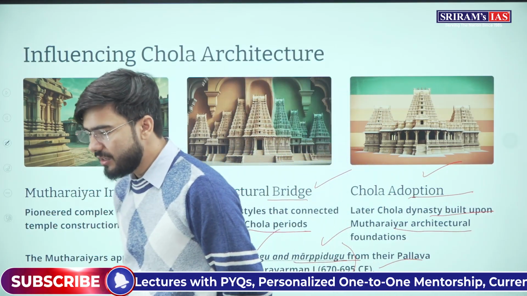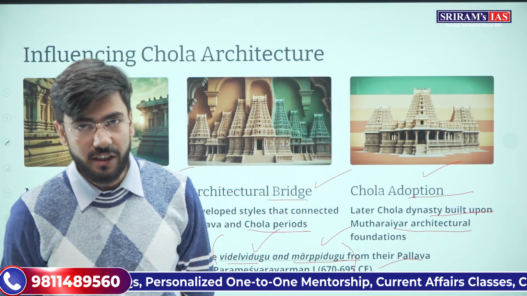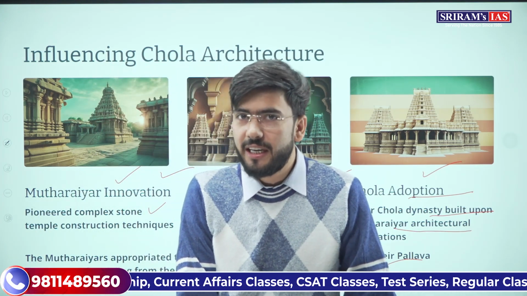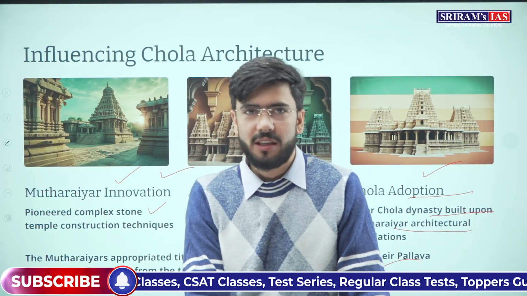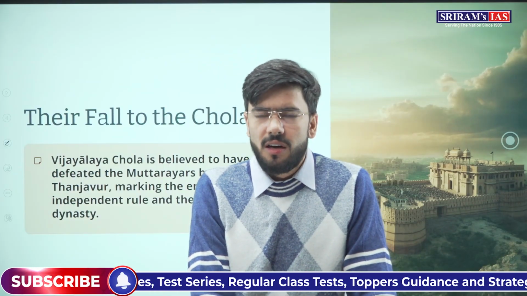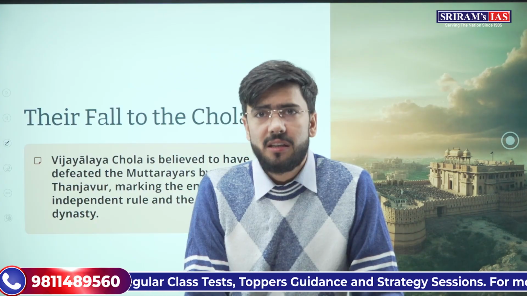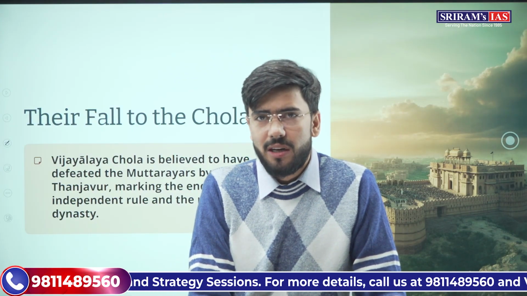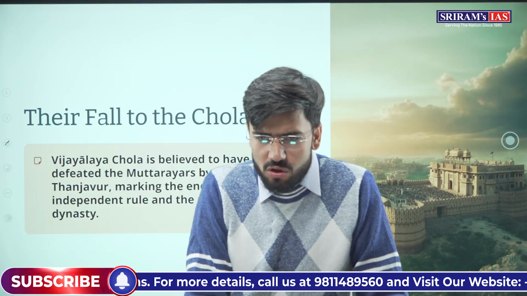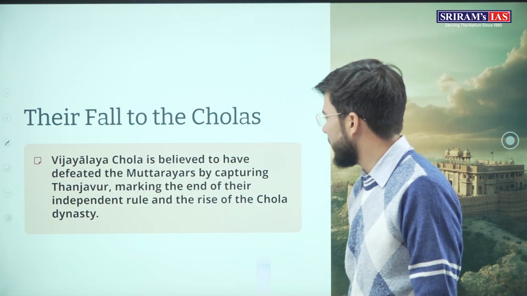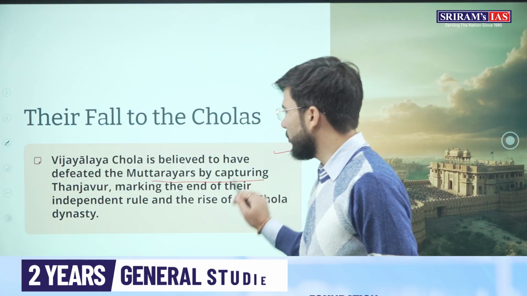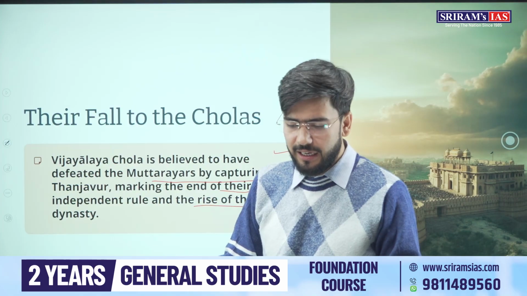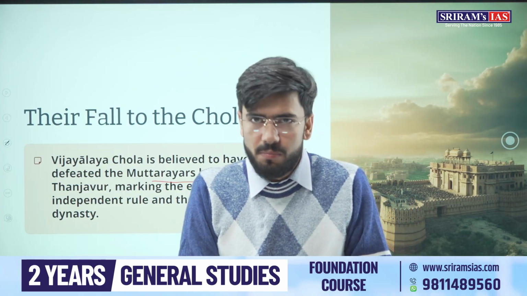These were the titles which their contemporaries Pallavas used to take. Similar titles were taken by the Mutharaiyars also. Understood? And then Vijayalaya, the founder of the Imperial Cholas, once he rose to power, defeated the last Mutharaiyar king, and in the end there was the decline of this dynasty and Cholas rose to power.